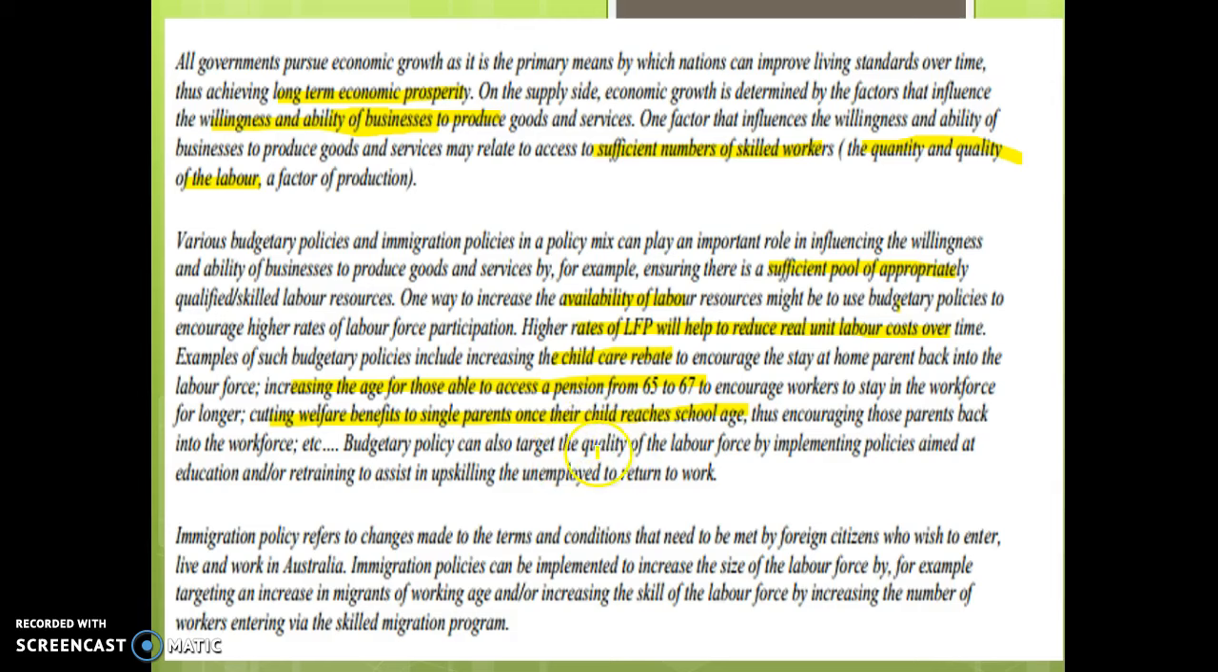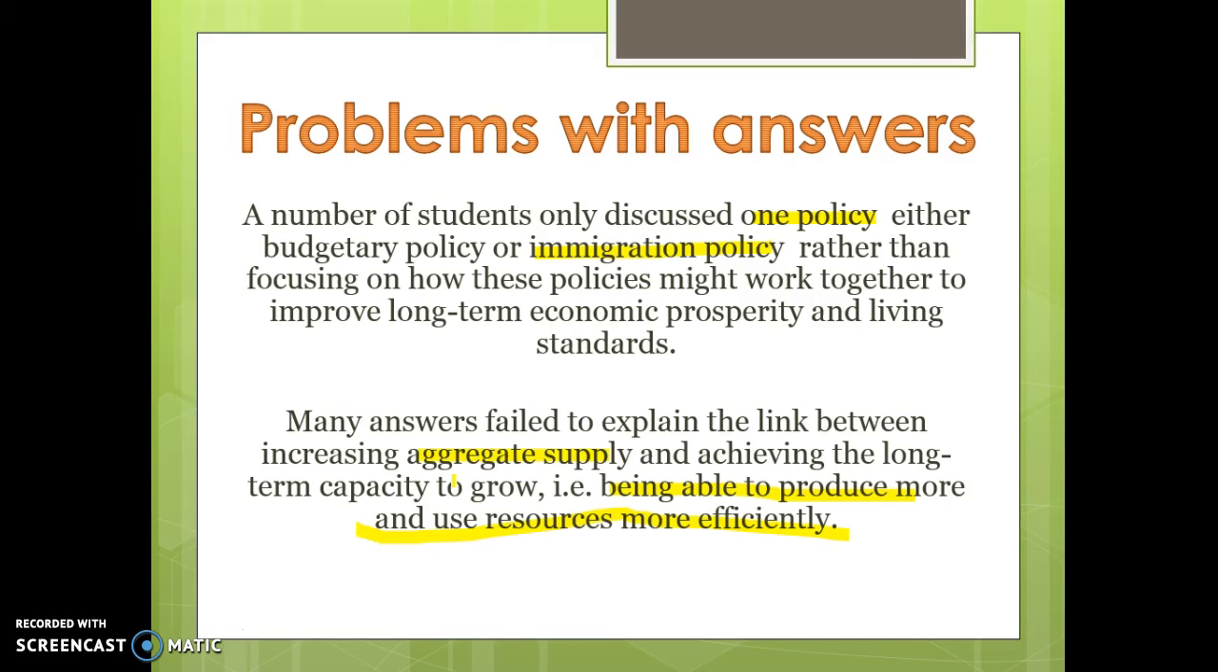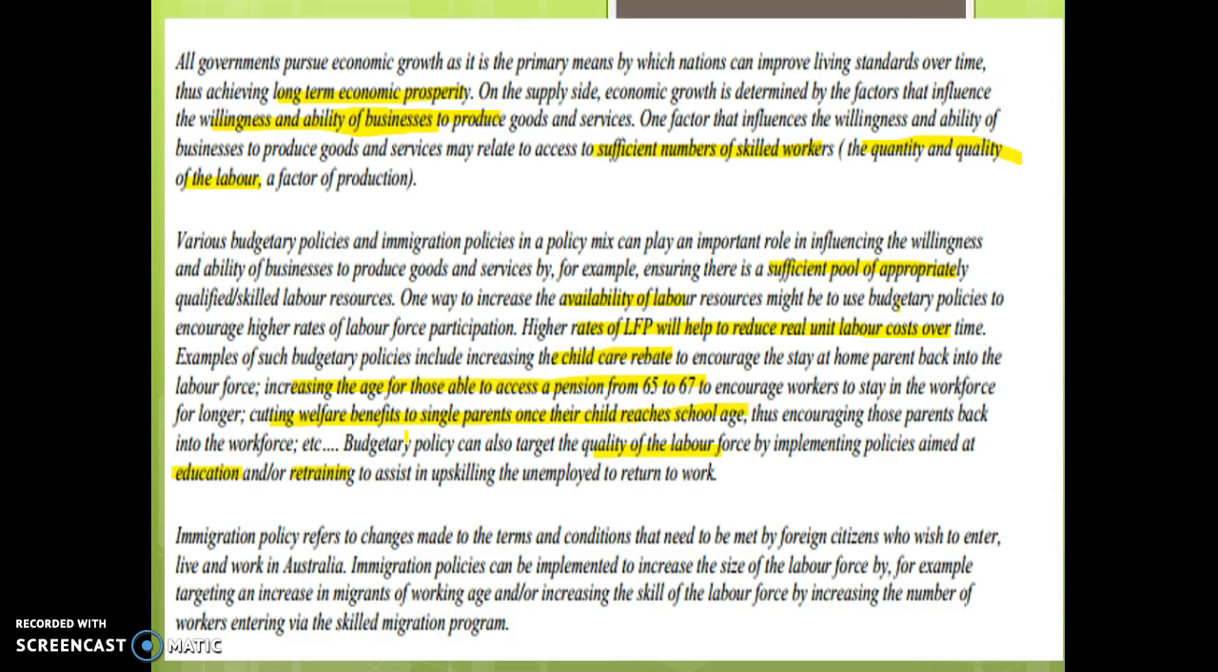Budgetary policy can also target the quality of the labour force by implementing policies such as education and training to assist in the skills of the workforce. So, addressing this question of how we can boost aggregate supply within the budget to become more efficient, we've got a whole range of policies that boost participation, including childcare rebates, raising the pension age and cutting welfare benefits, as well as policies targeting the quality of the labour force, like education and training. This is a bit of an older question, but if you got this question now, you could talk about the youth employment strategy as a supply-side policy, trying to get people into the workforce.